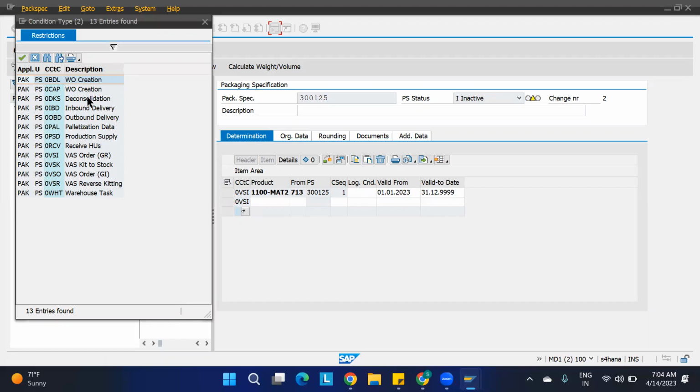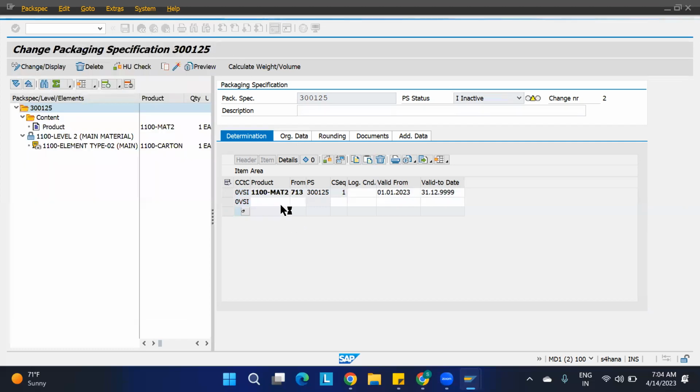One minute. VAS is there, warehouse task is there, product supply palletization. Okay, pack is not there, production supply something is there. So for all these things you can take. For one material you can do it for everything. Understanding? Okay, so it is possible. But as of now we are not considering anything else, so I'm not going to save that.